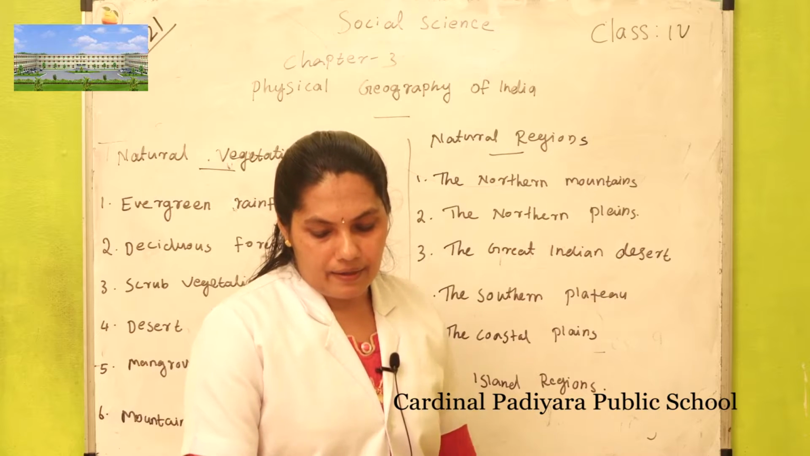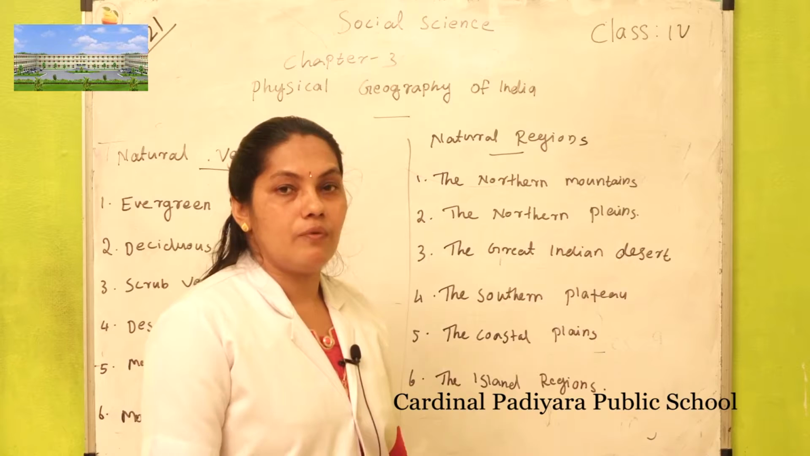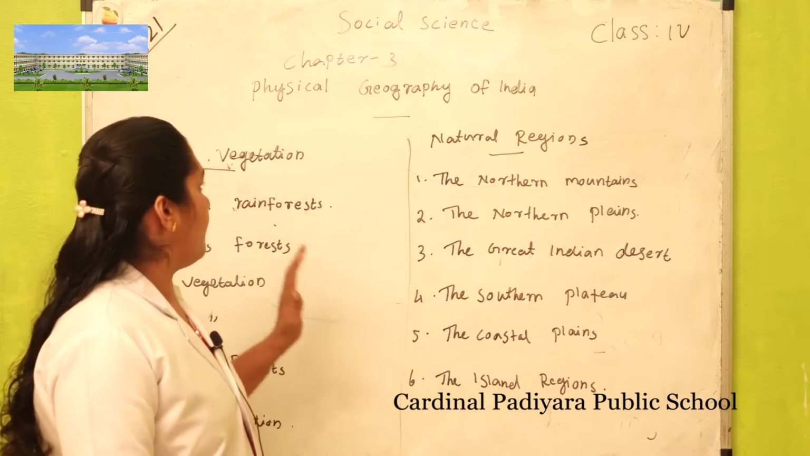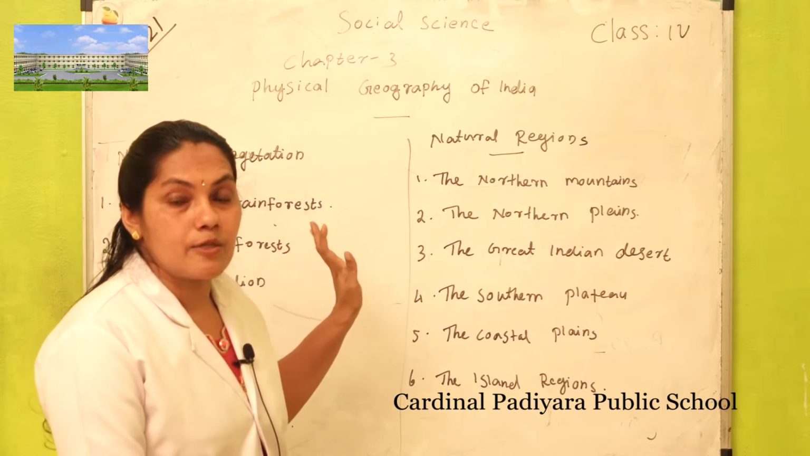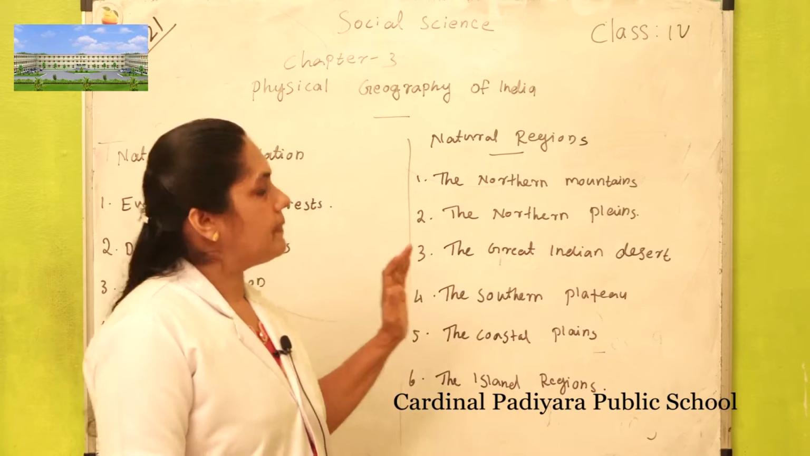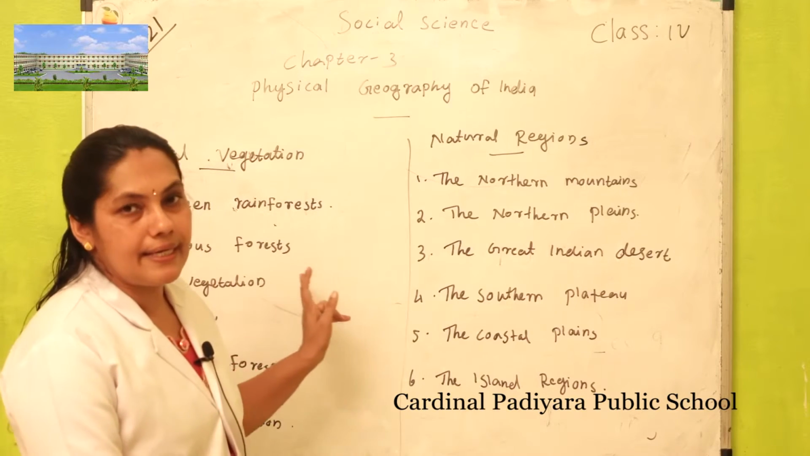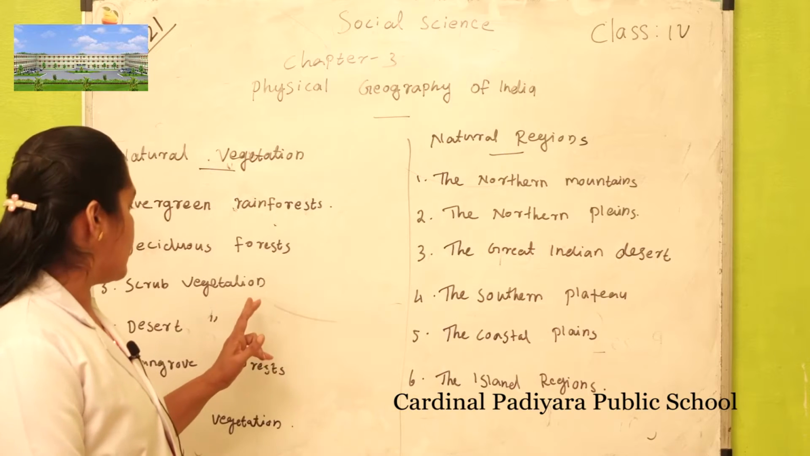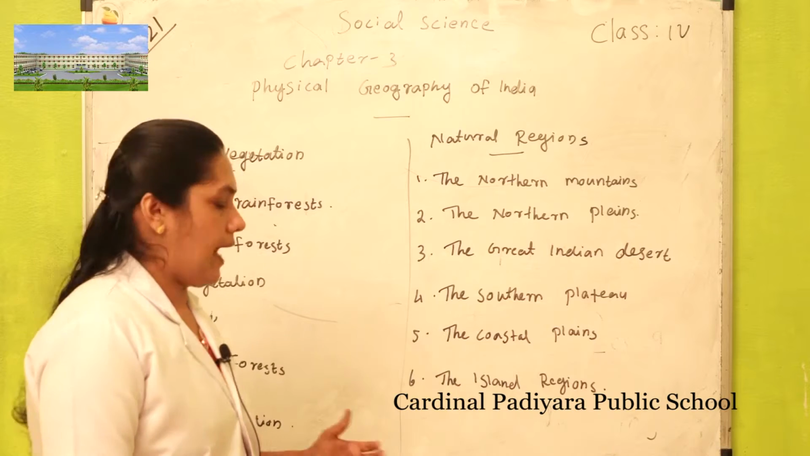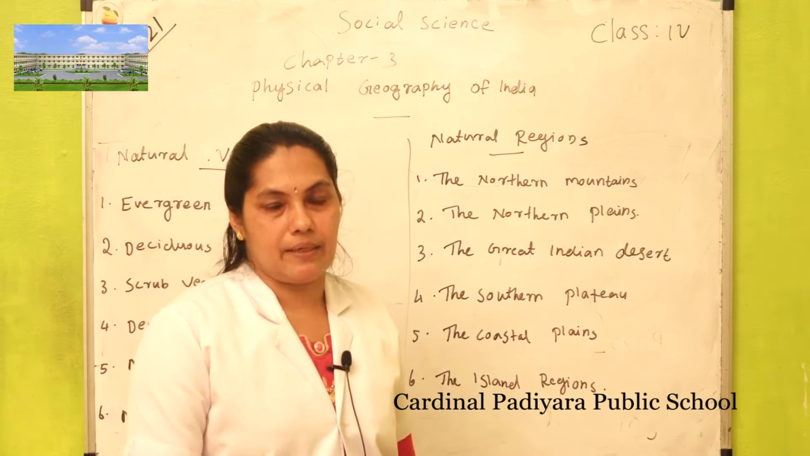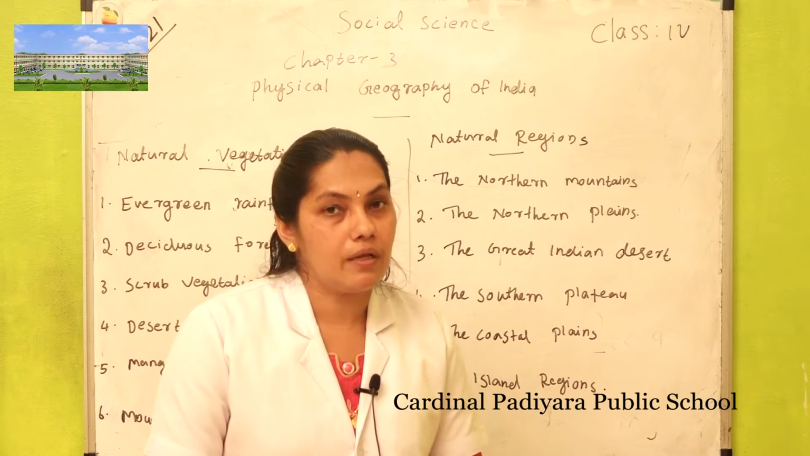There are different kinds of natural vegetation. They are evergreen rainforest, deciduous forest, scrub vegetation, desert vegetation, mangrove forest and mountain vegetation. These are the kinds of natural vegetation.